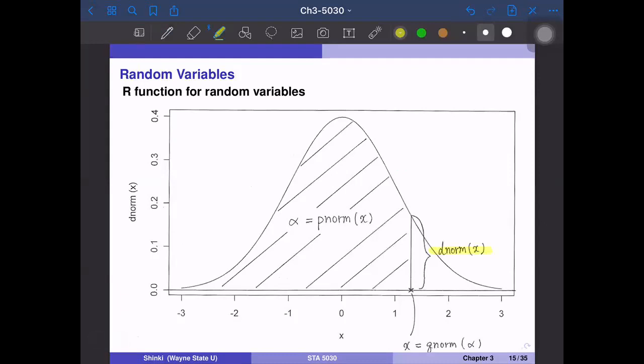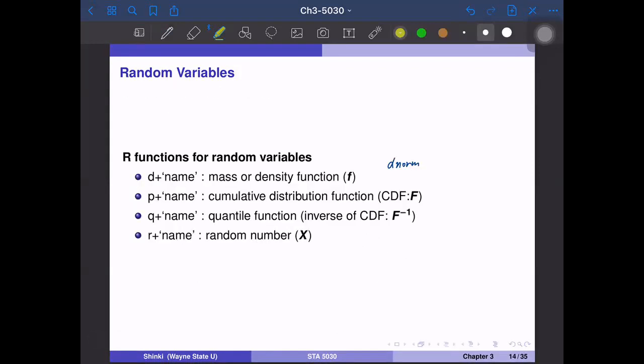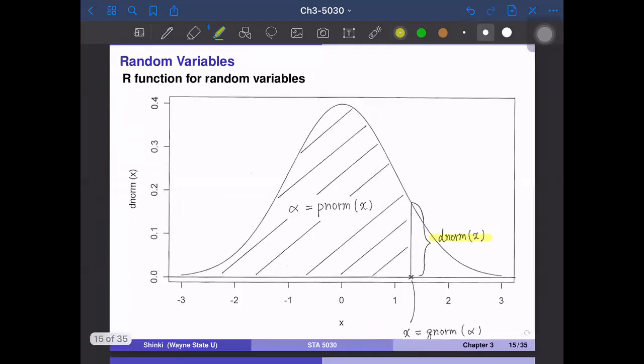The second one is p plus the name, so the pnorm function, for example. This is the cumulative distribution function, capital F. So if this line is the PDF, then pnorm represents this. If you are given x, then pnorm of x gives this area, in this case probably 0.8 approximately.